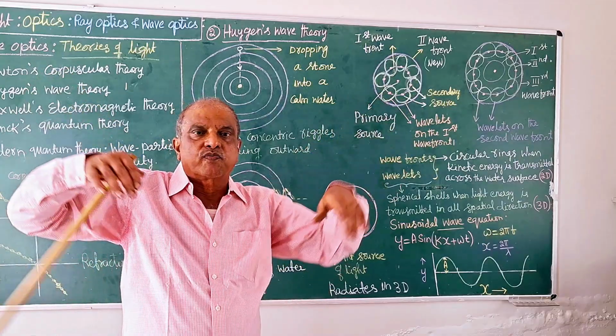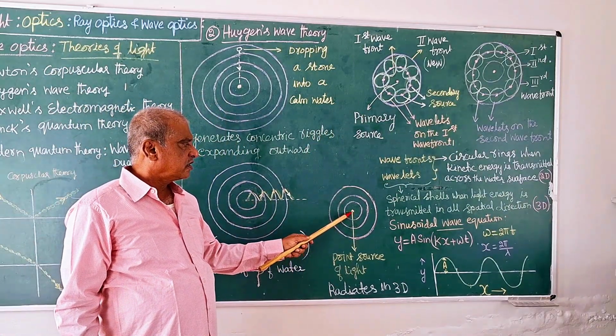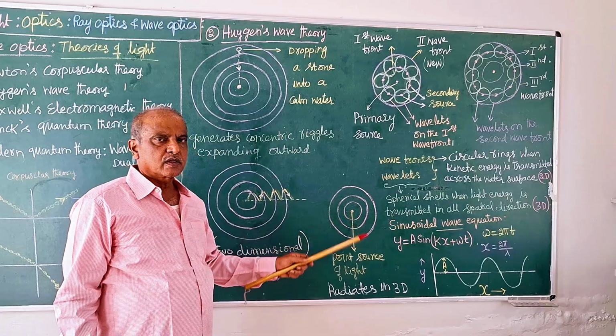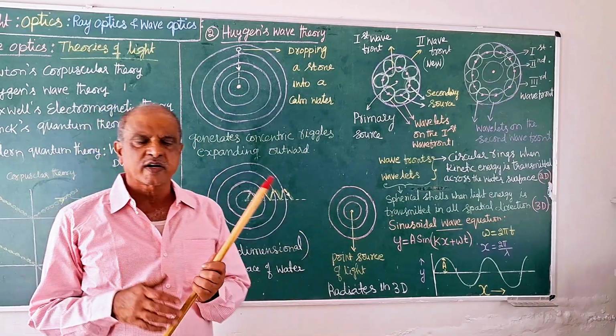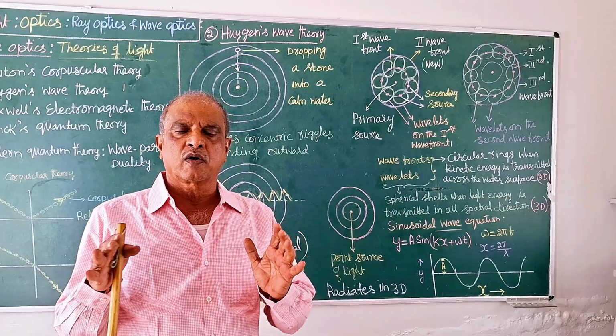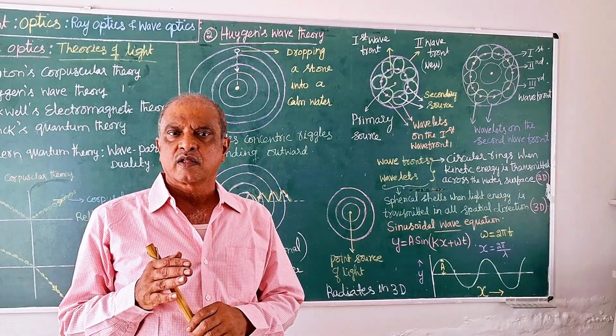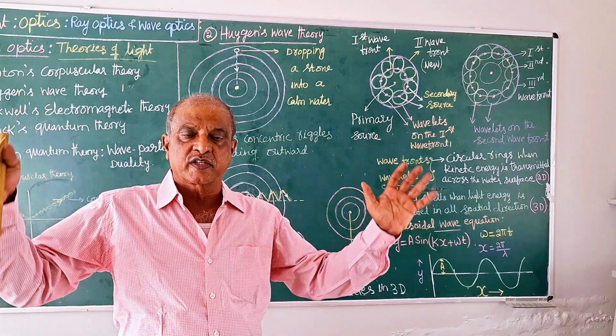So what happens with a point source like this? It will emit energy. What energy? Light energy. It is spreading uniformly in all directions, sending energy uniformly in all directions in space.